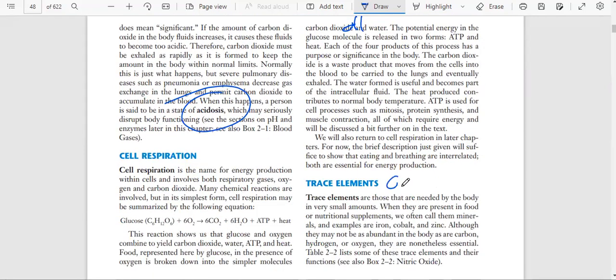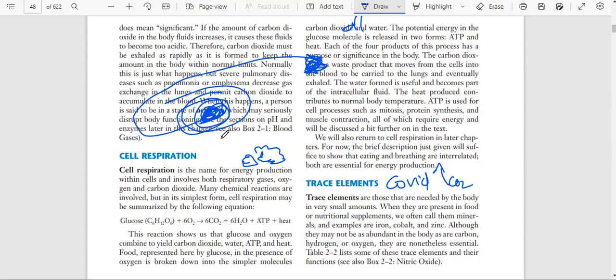They were not able to release carbon dioxide from the body because of damaged lung tissue or lung cells. That is the reason their acid levels increased, and this acid damages other organs like the heart and kidney, mainly the kidney.